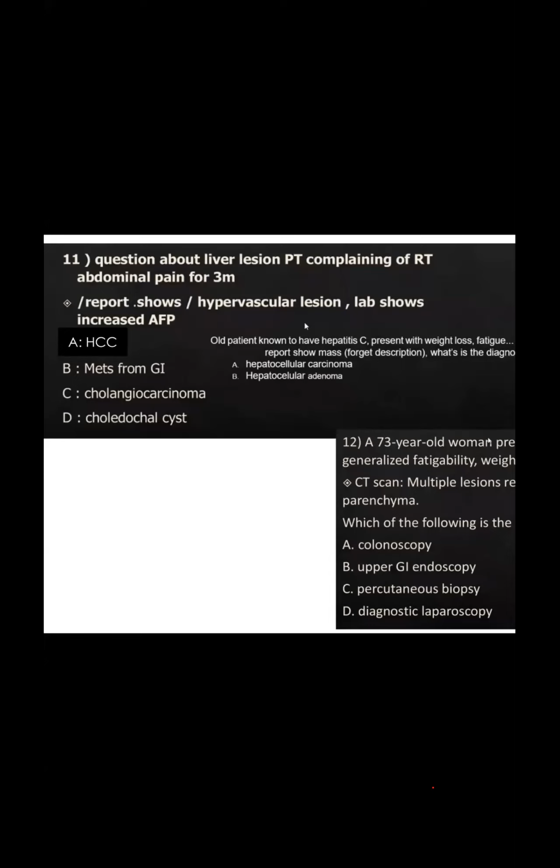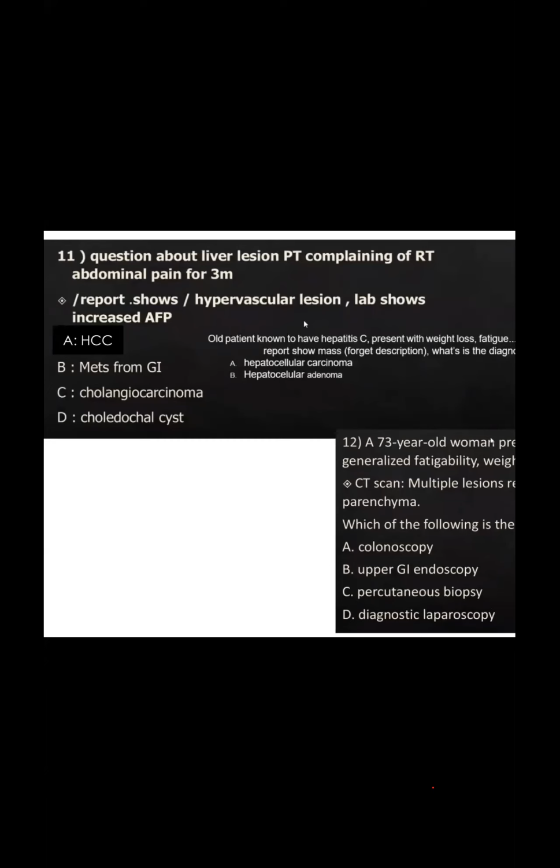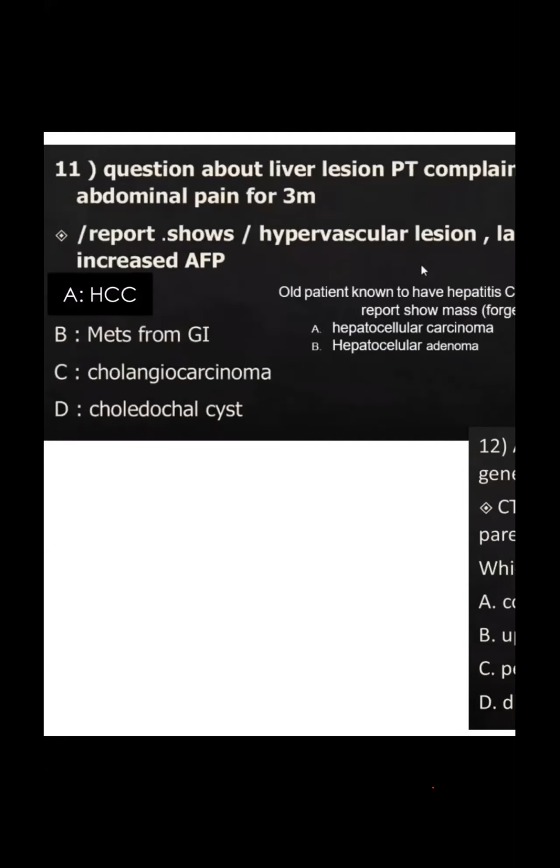So the answer is A. Yes, excellent. Because alpha fetoprotein is raised, it is hepatocellular. Another clue is that the PT is high. PT high means it is HCC. So liver lesion, patient complaining of right abdominal pain, PT high, prothrombin time high, all goes towards malignancy.